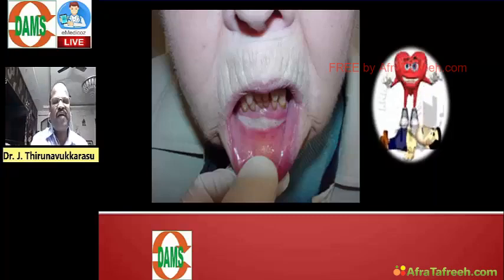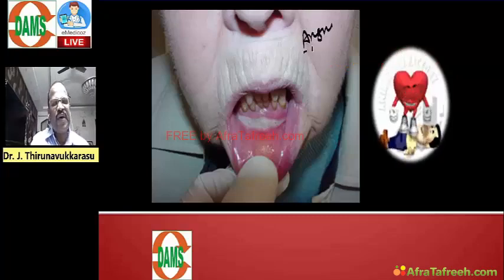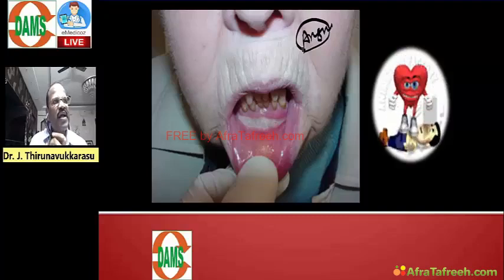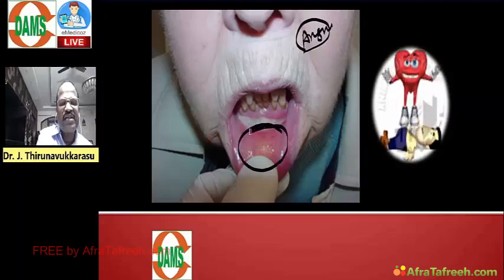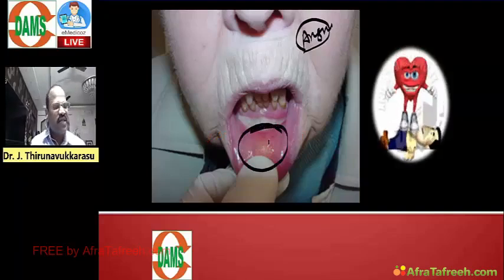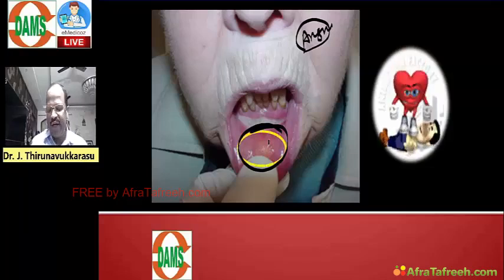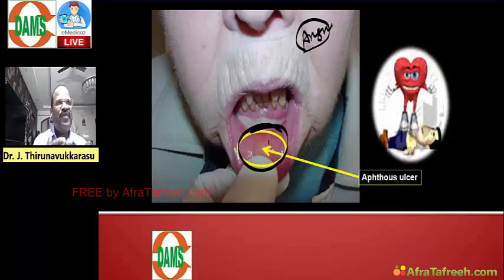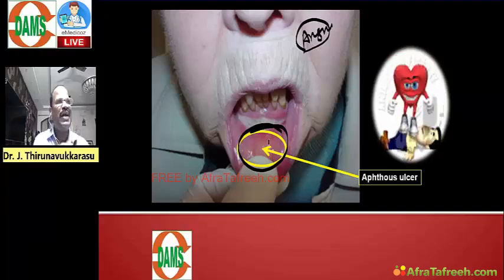Imagine this patient having angina pectoris. For treating angina, he was on some drugs. My question, name the anti-anginal drug that causes aphthous ulcer. Look at this ulcer in the mouth. Which is the anti-anginal drug causing aphthous ulcer? Nicorandil. Very fantastic. Like that they frame the question. So you should read what nicorandil is, and you should revise other important anti-anginal agents also.